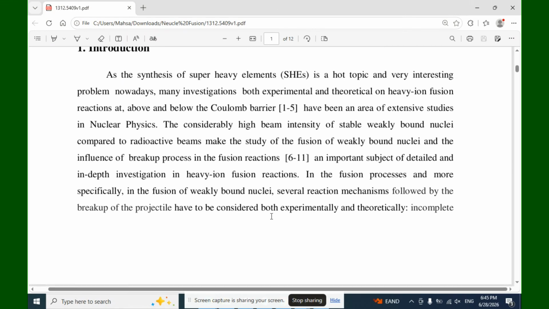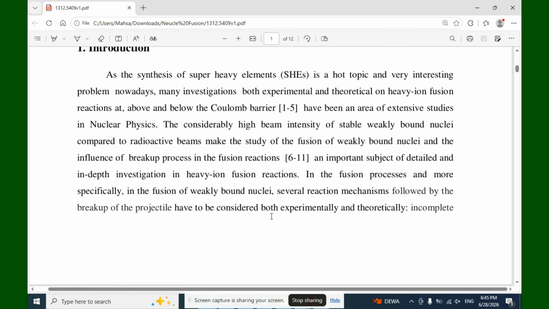Now I want to go through the introduction. As the synthesis of superheavy elements is a hot topic and a very interesting problem nowadays, many investigations, both experimental and theoretical, on heavy ion fusion reactions at above and below the Coulomb barrier have been an area of extensive studies in nuclear physics.